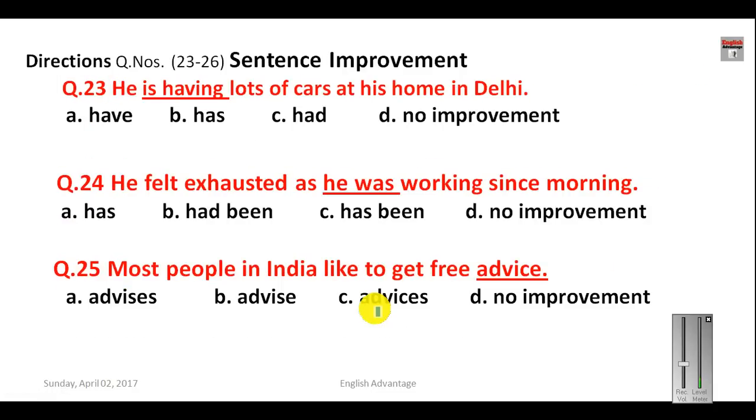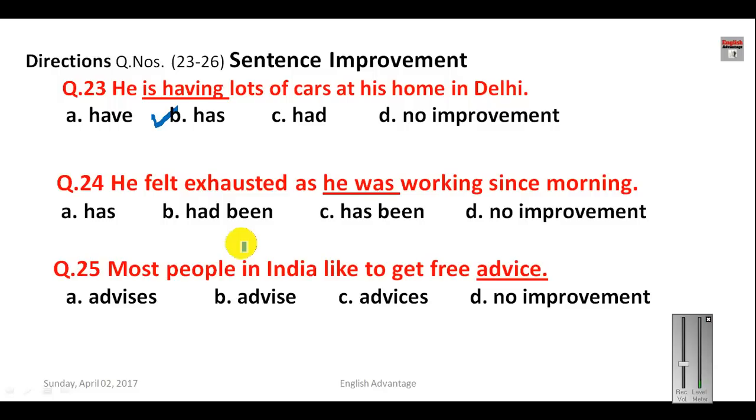Question number 23. He is having lots of cars at his home in Delhi. So what will be your answer? When we talk about possession, have is not used in an -ing form. So here your answer will be has.